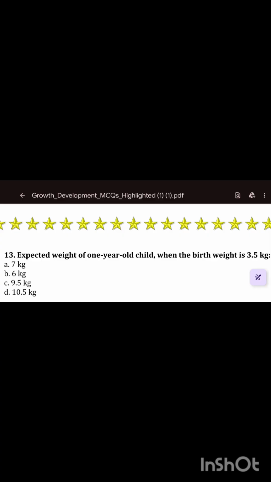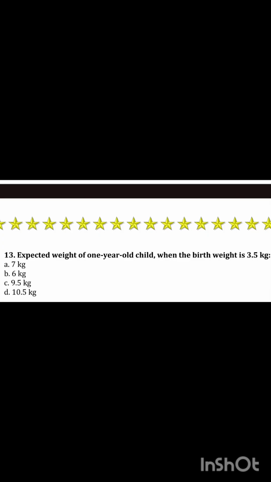How? Okay, so if the child's birth weight is 3.5 kg, then triple means we need to multiply the birth weight by 3. So 3.5 into 3 equals 10.5 kg. So the correct answer is 10.5 kg in 1 year.